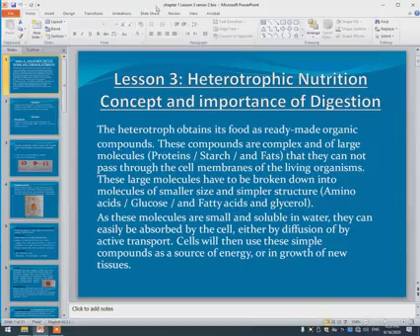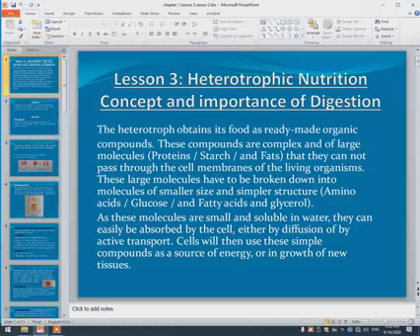Good morning, students. Today we'll talk about Lesson 3, heterotrophic nutrition. First, we'll talk about the importance of digestion. As we know, a heterotroph obtains its food as already-made organic compounds. These compounds are complex and consist of large molecules like proteins, starch, or fat.